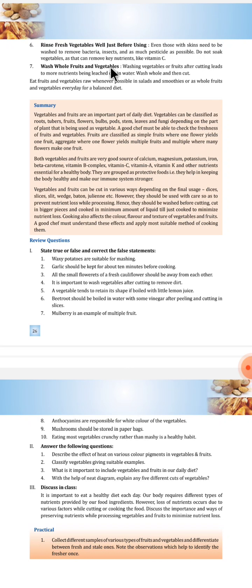Wash whole fruits and vegetables. Washing vegetables or fruits after cutting leads to more nutrients being leached out in water. Wash whole and then cut. Eat fruits and vegetables raw whenever possible in salads and smoothies or as whole fruits and vegetables every day for